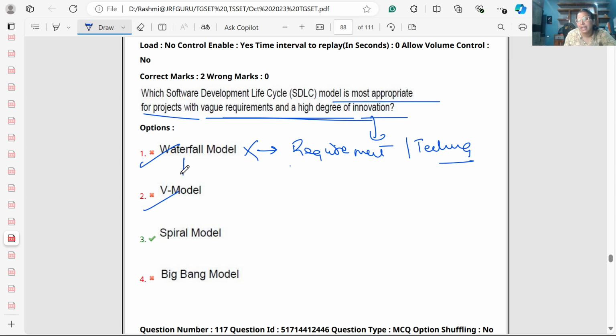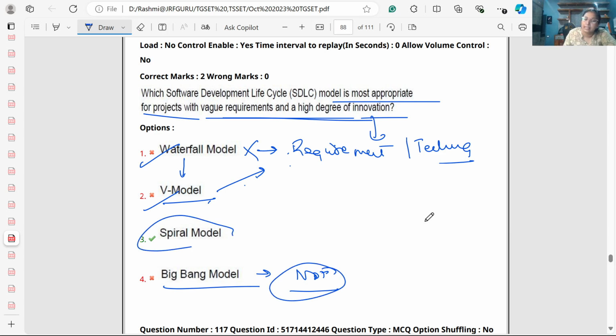V model is the extension of Waterfall model. So if we want to do parallel testing, we can apply the V shape model, but it cannot be applicable to a high degree of innovation. Big Bang model is not a successful model and it cannot be applicable to any kind of solution. So spiral, in spiral we do the iterative development.